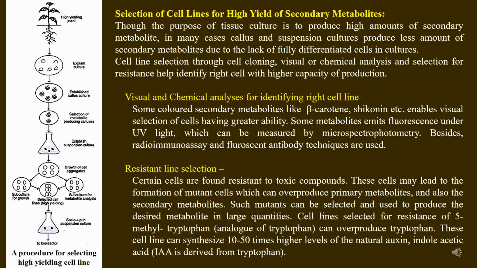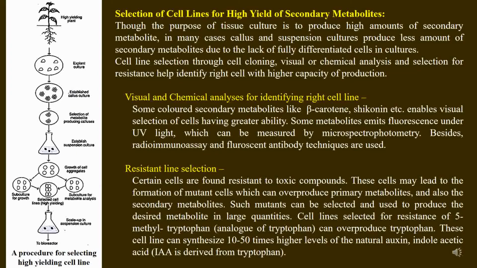Generally, for better and enhanced production of secondary metabolites, selection of right cell lines is recommended. Such cell lines are selected out of different cell lines growing from cell suspension culture.